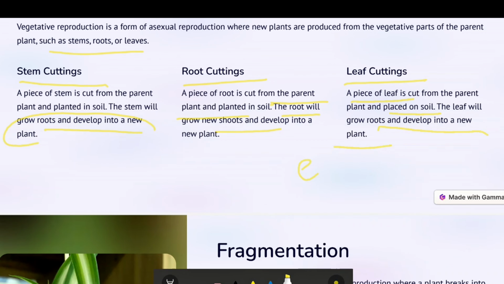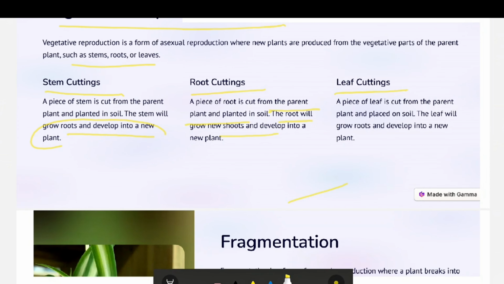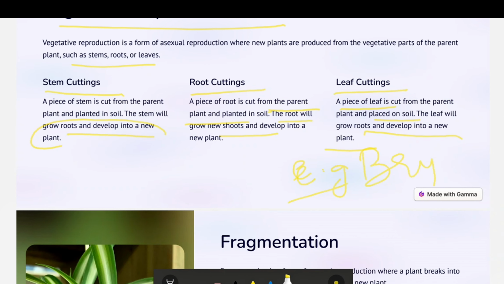I'll give you an example of bryophyllum. Bryophyllum. Okay. So how does the bryophyllum look? If you see the leaf of bryophyllum, it is somewhat like this.